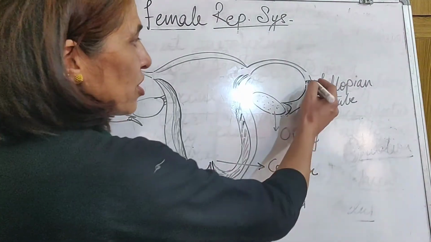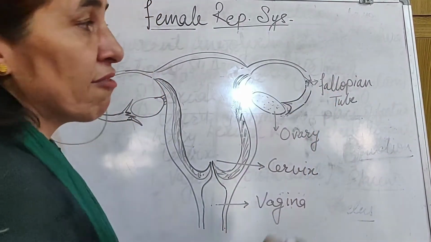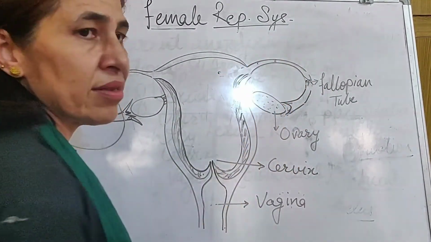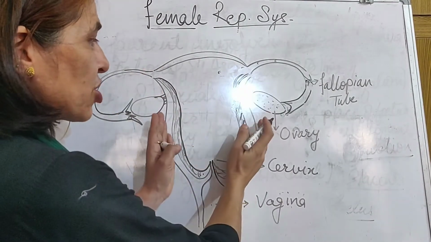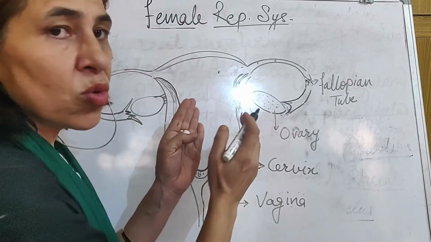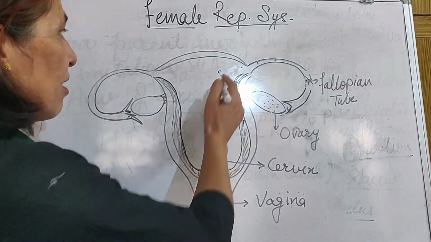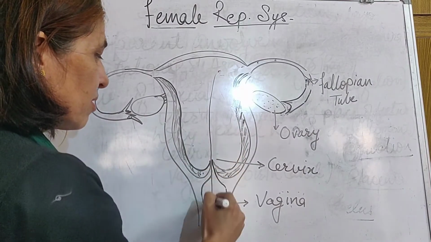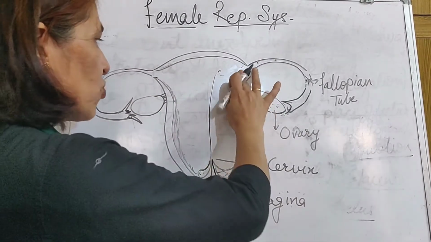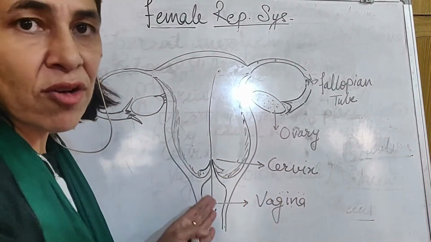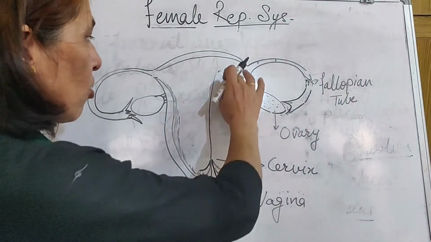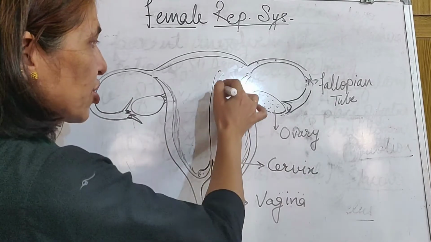So in that situation, this degenerates. When this degenerates, it comes out and reaches over here. So all this preparation was for the fertilized egg. The egg is not fertilized. This preparation goes waste. So what happens? The unfertilized egg comes out, and this preparation which was done by the uterus sheds off. It is of no use now because no fertilization has occurred. So all this preparation goes waste and sheds off.